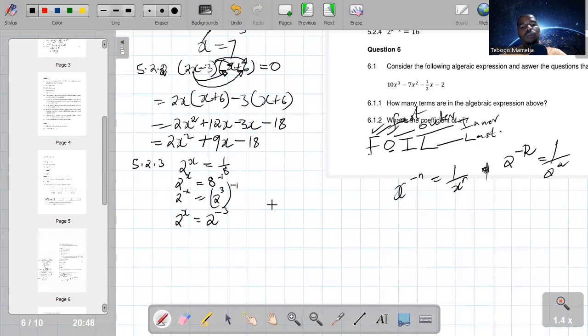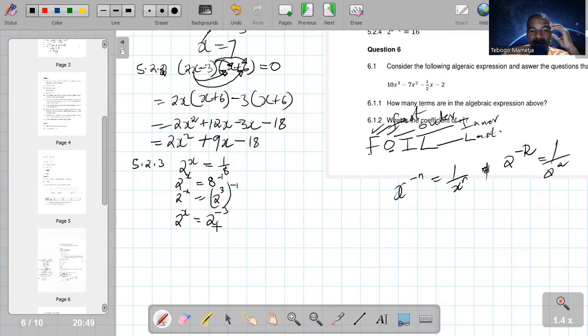negative 3. So guys, when we solve an exponential equation, the rules are very simple. Either we make the bases the same on the left-hand side and right-hand side, or we make the exponents the same on the left-hand side and on the right-hand side. And they say if the bases are the same, both on the left-hand side of the equation and on the right-hand side of the equation, then the exponents are equal. And if the exponents are the same, it means the bases will be equal.